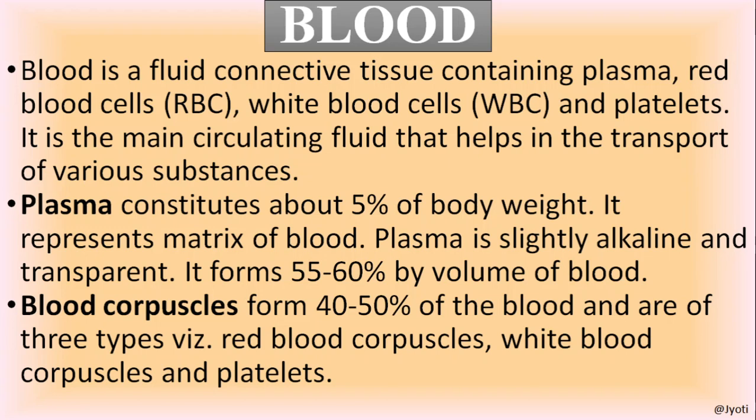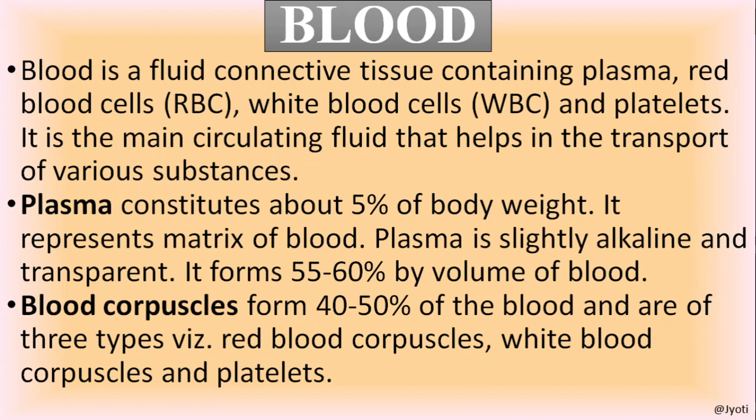As I said, because blood is a connective tissue, it is composed of the matrix and the cells. So the matrix is called plasma, which constitutes about 5% of the body weight. It is slightly alkaline, means basic, and its pH is more than 7, and it is a transparent fluid, and it forms 55 to 60% by volume of the blood.